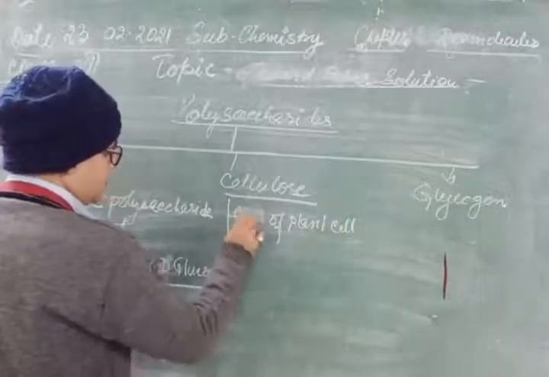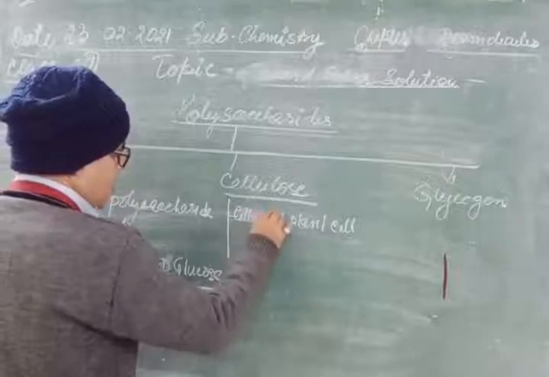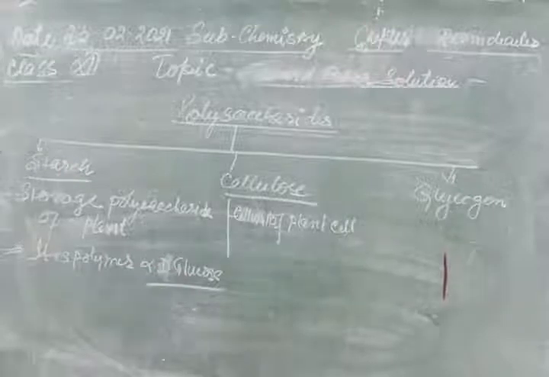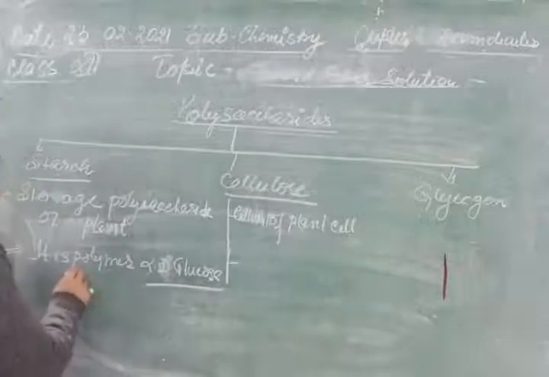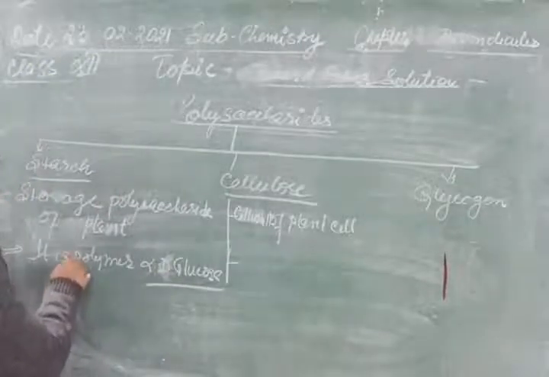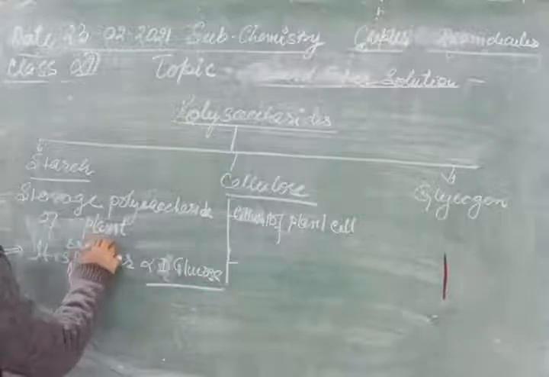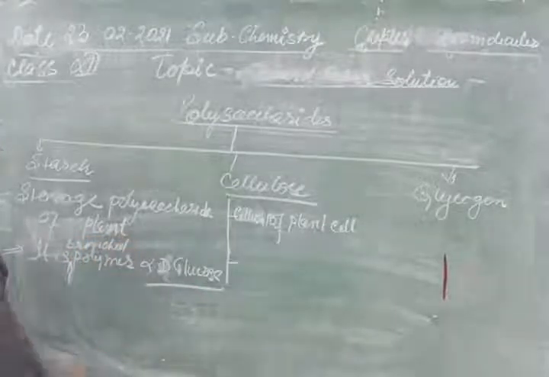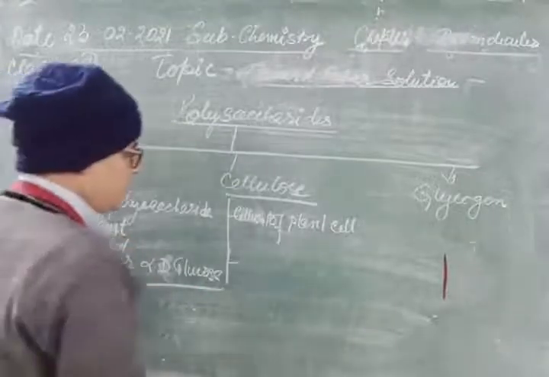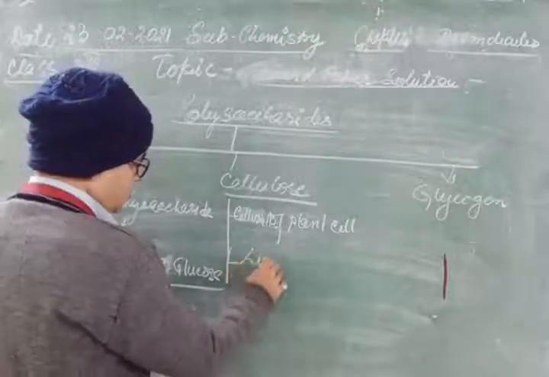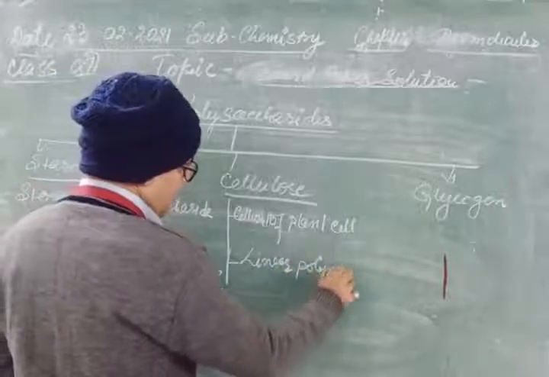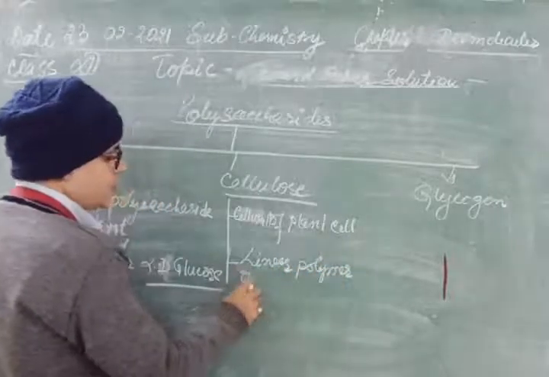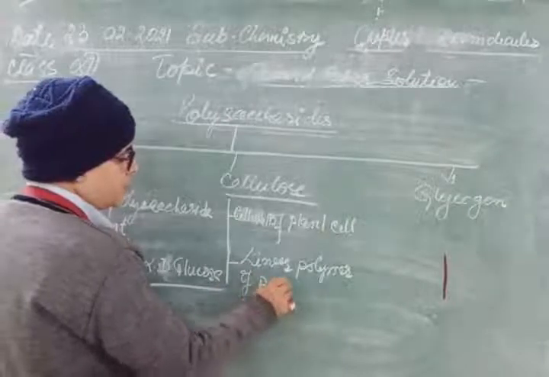It is a linear polymer of beta D glucose.